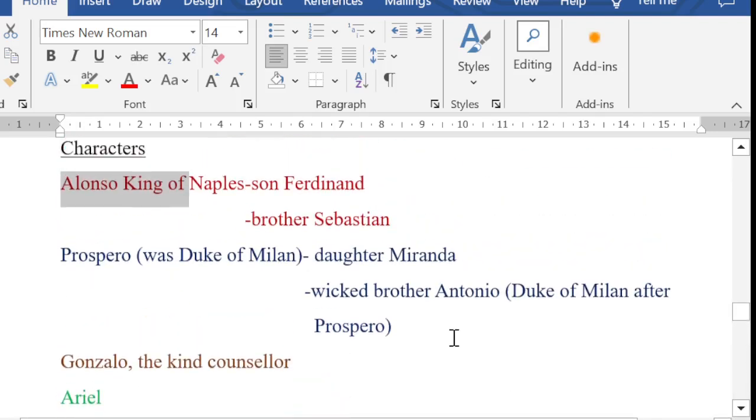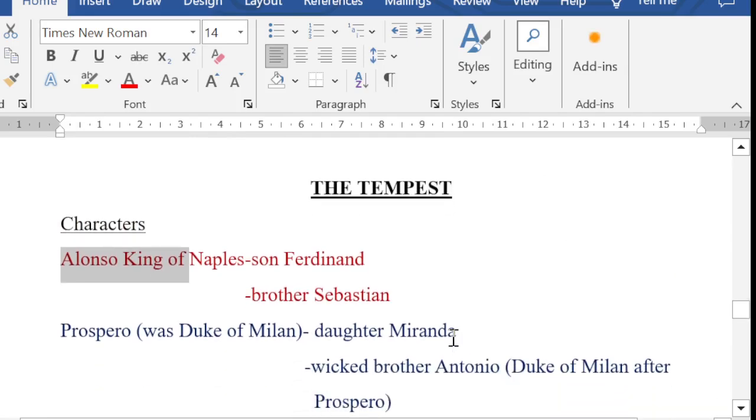Hello everyone. In this video, we'll discuss the summary of William Shakespeare's The Tempest. It is a comedy. According to the First Folio edition, the work was first published in the year 1623. Now, this will be a very short and crisp summary. It won't be a detailed one.